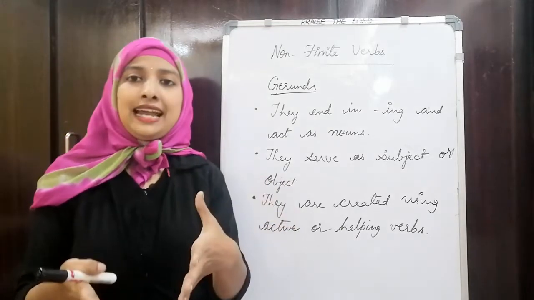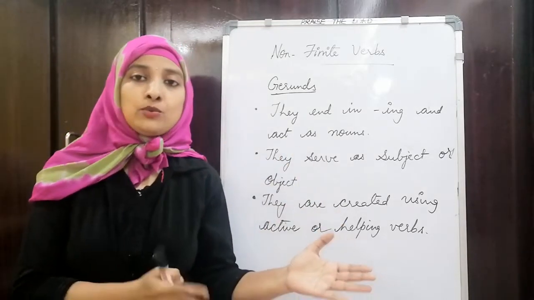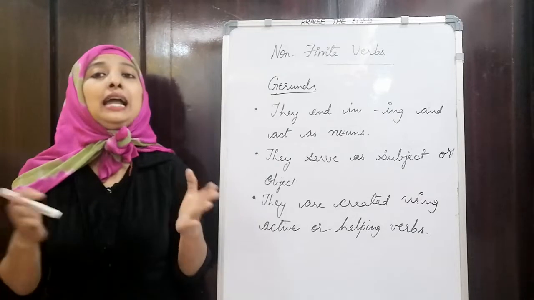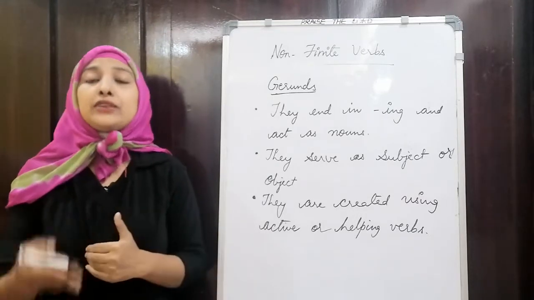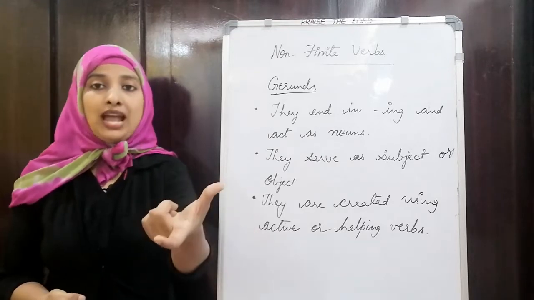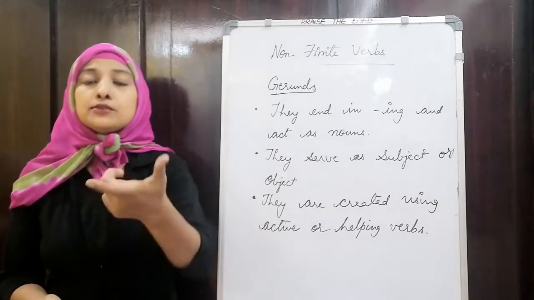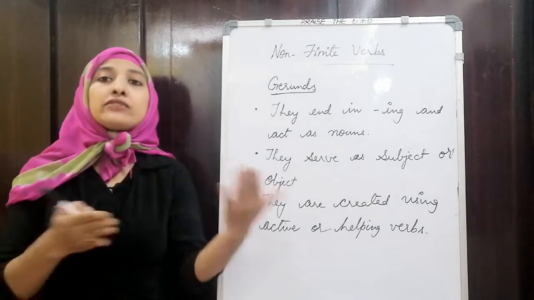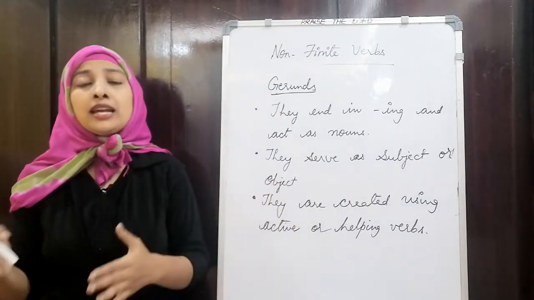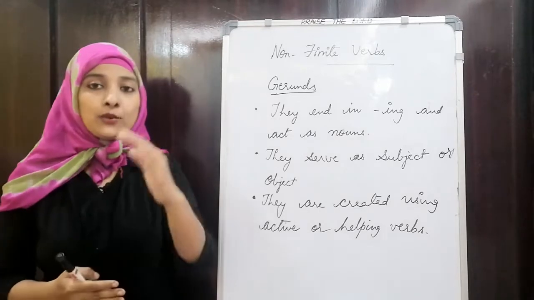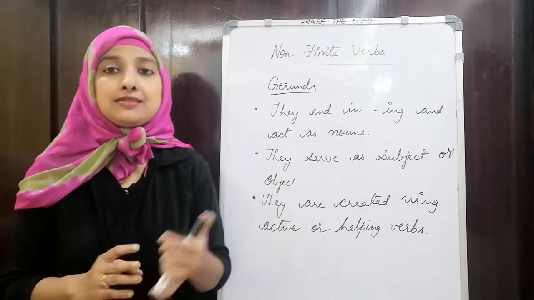So how are they created? By using either the main verb or the helping verb. With the help of main verbs and helping verbs, gerunds are created. So we have taken play, the main verb, and with its help we have created a gerund, playing; swim, swimming. Okay, so we'll see a few examples. With that, you will have a clear picture of what gerunds exactly are.